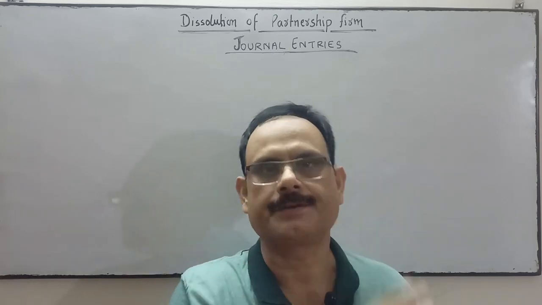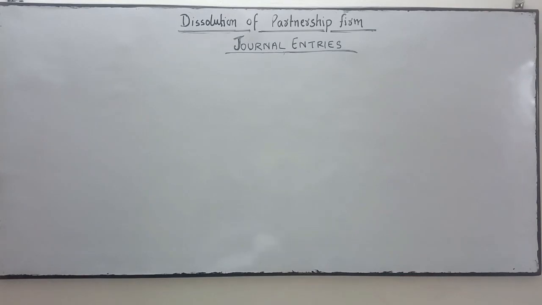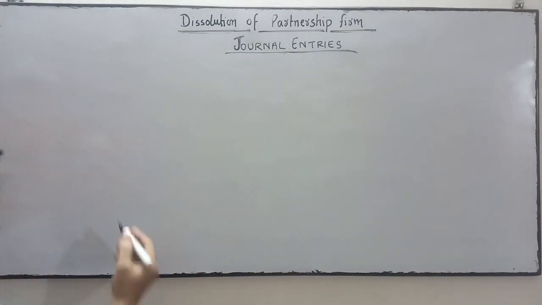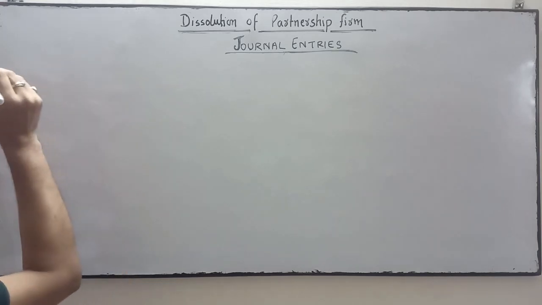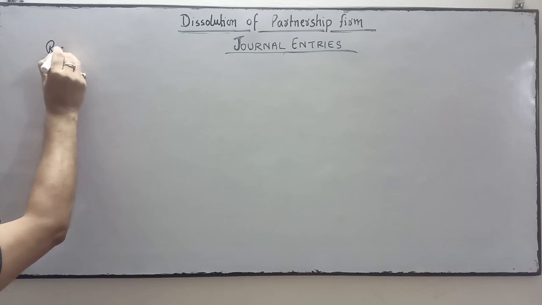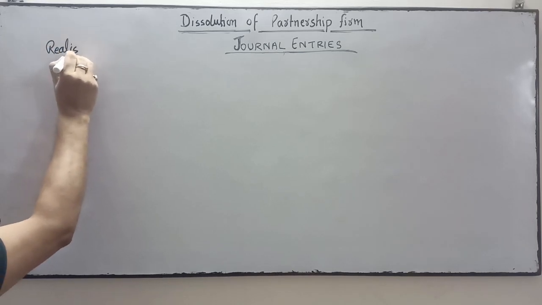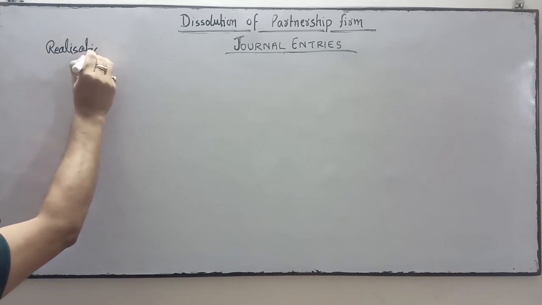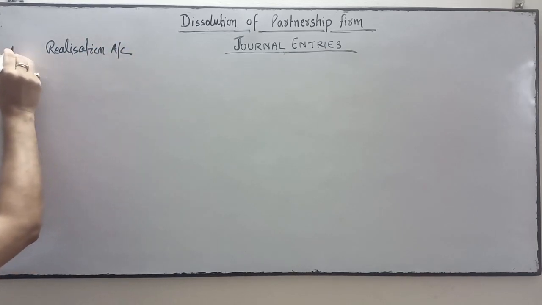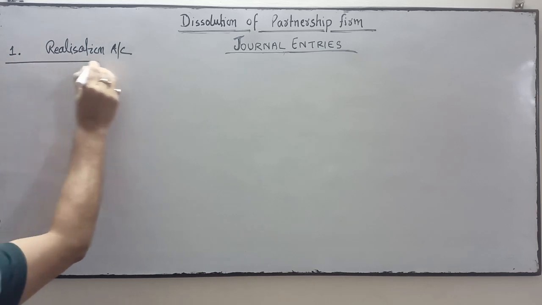So after that I am going to discuss the journal entries. Now from the ledger we will see the journal entry, how we will do the journal. Number one is journal number one, which is related to realization account.